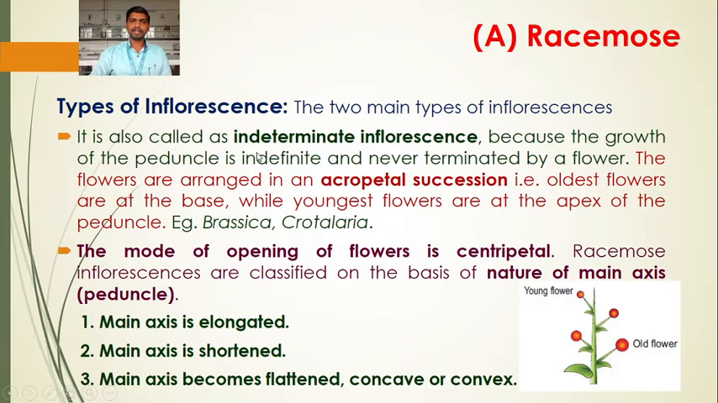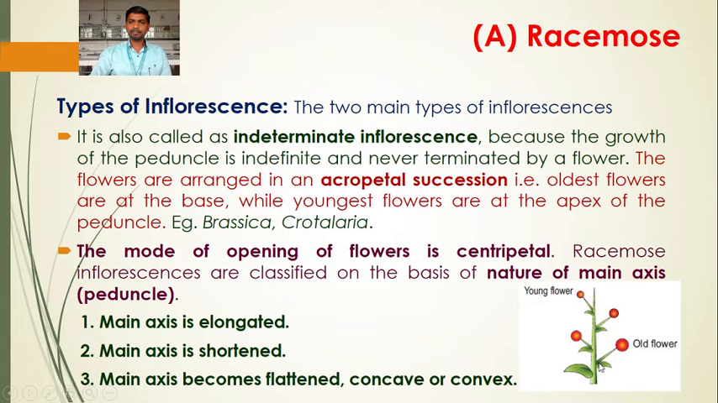Another important characteristic of racemose inflorescence is that it has indeterminate or indefinite growth. Such inflorescence is also called indeterminate because the growth of the peduncle is indefinite and never terminated by a flower, and the oldest flowers are at the base and younger flowers at the apex. So the growth of the peduncle occurs continuously. In future also, flowers will be formed at the top of the peduncle. So the growth of the peduncle is indeterminate or indefinite.